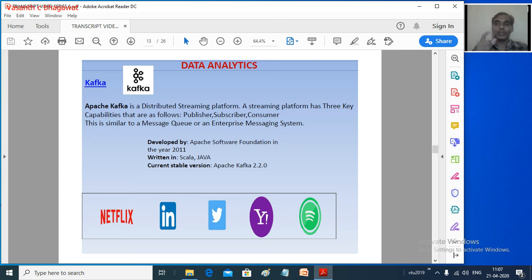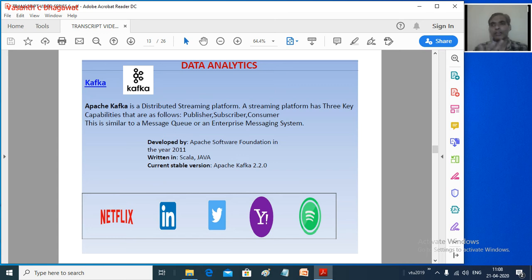Now the third feature, analytics. When we go for data analytics, one of the important technologies being used in the market is Kafka, Apache Kafka. It is a distributed streaming platform wherein we can do a lot of analytics based on our data. And of course it is similar to a message queuing or enterprise messaging system.